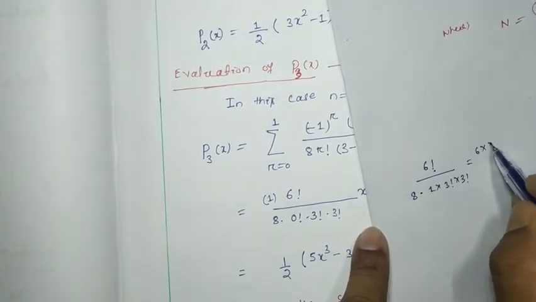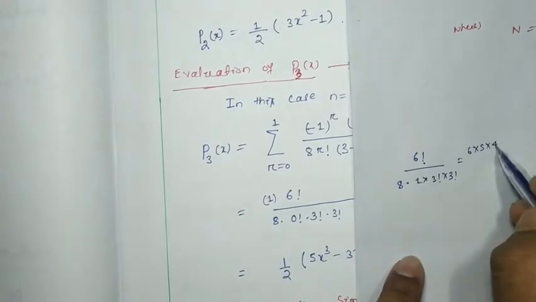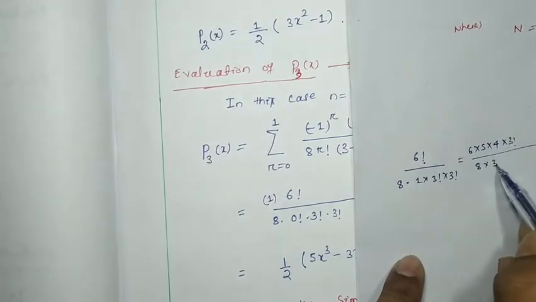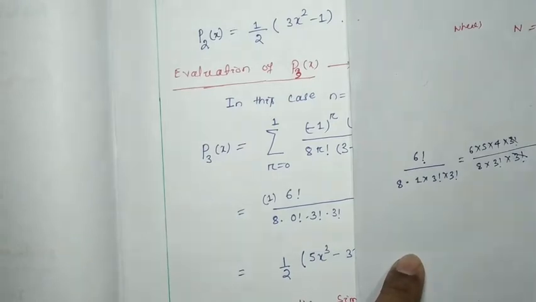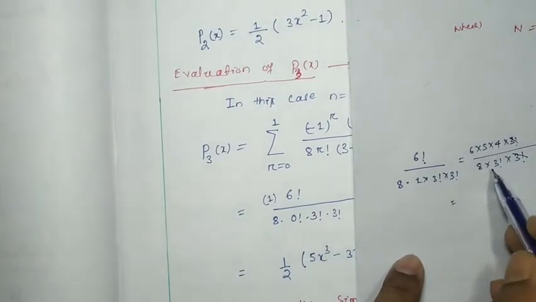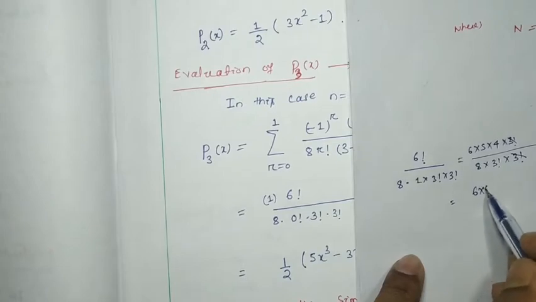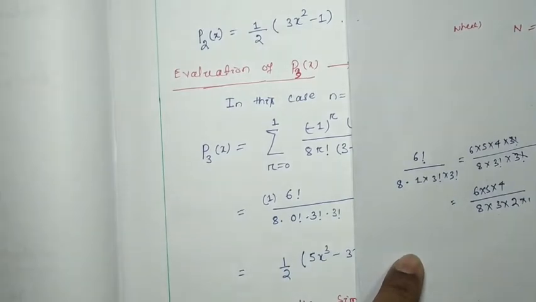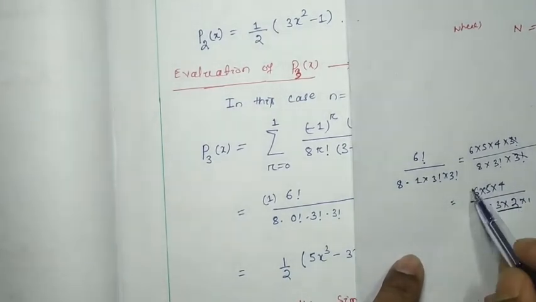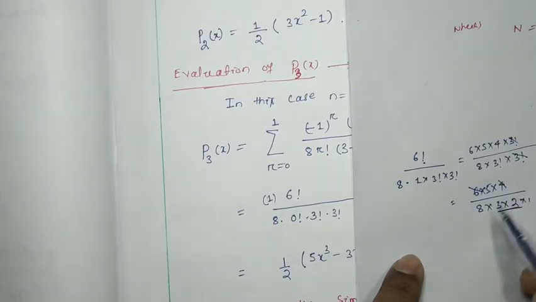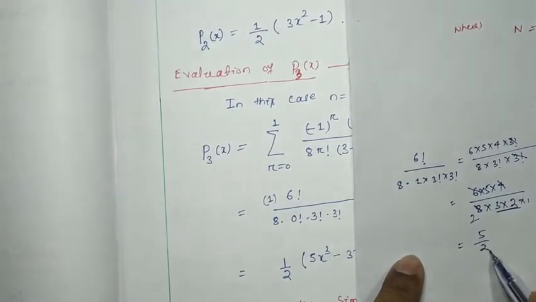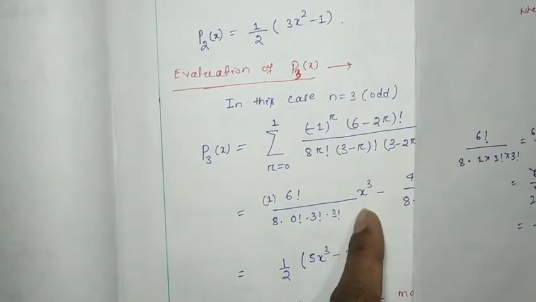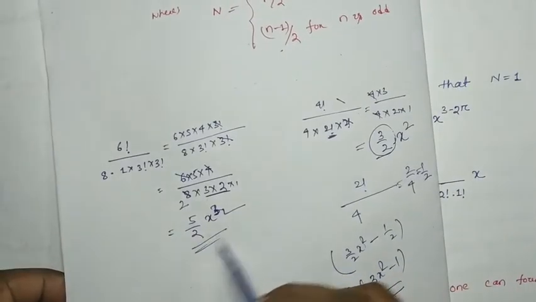6 into 5 into 4 into 3 factorial, divided by 8 into 3 factorial into 3 factorial. 3 factorial gets cancelled. So here you can find 6 into 5 into 4 divided by 8 into 3 into 2 into 1. Here 3 into 2 gets cancelled, and 4 gets cancelled. We find 5 by 2 x cube. Okay, 5 by 2 x cube.